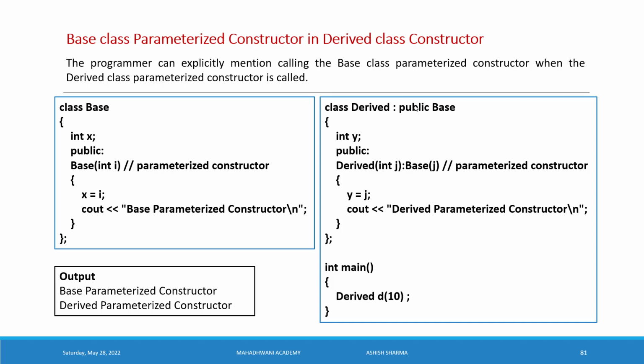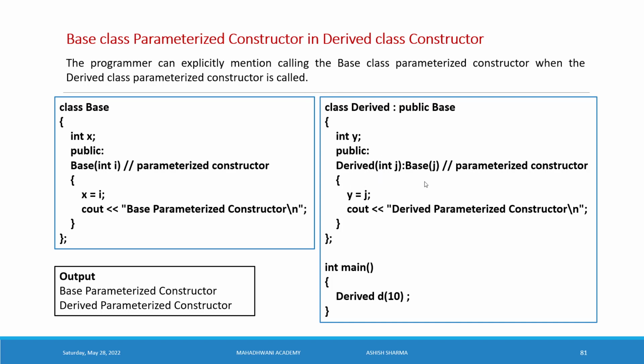Come to the derived class definition. Here we are using inheritance with the public access mode to the base class. Inside the derived class we have a private member Y. Inside the public section we have a parameterized constructor of the derived class. Now we will understand what we said here in the definition.